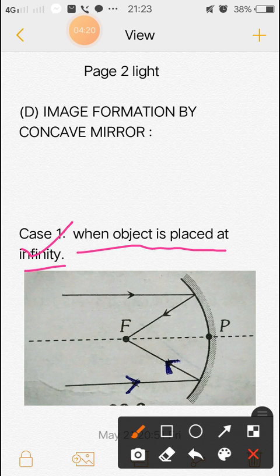You have to remember that when an object is placed at infinity, the incoming rays from that object are parallel. So these are parallel rays, because the object is at infinity, and after reflection they go through the point F. You can see the image is at the focus point.